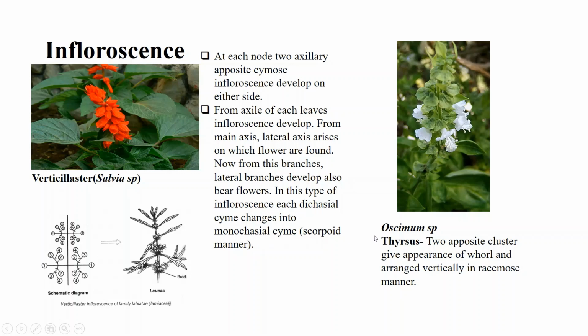Second one is the thyrsus. In this inflorescence, two opposite clusters give the appearance of a whorl. Here you can see in this structure, the two clusters are present opposite to each other. Because of the overcrowding, they are giving the appearance of a whorl and are arranged vertically in a racemose manner. This type of inflorescence is found in Ocimum species.